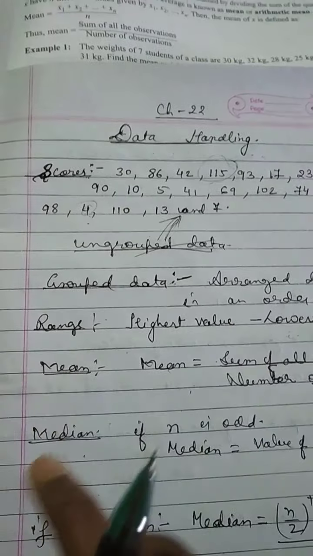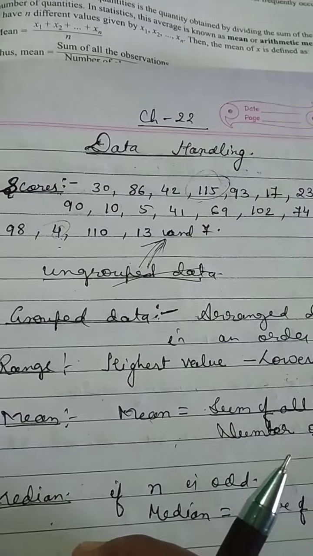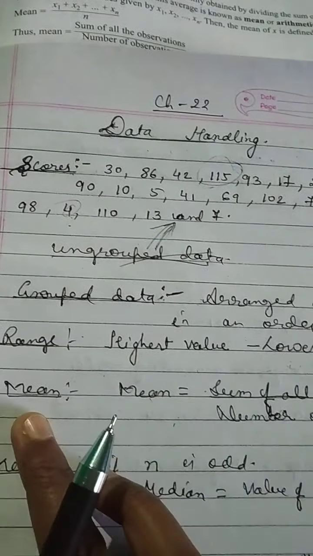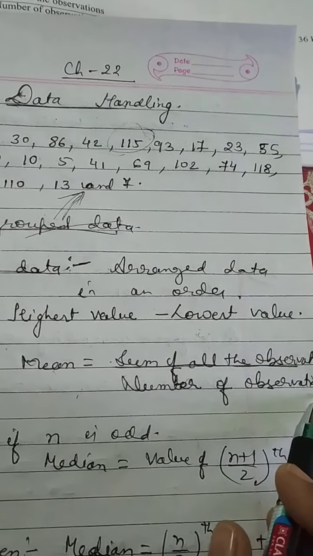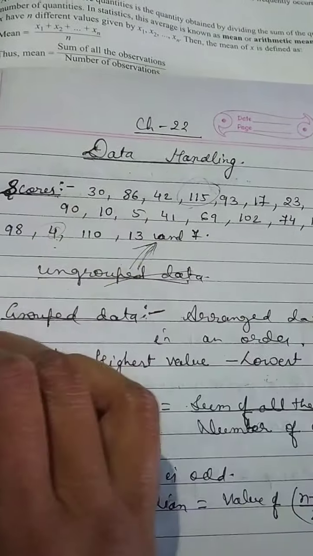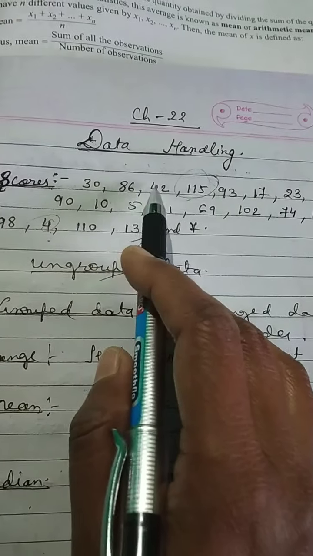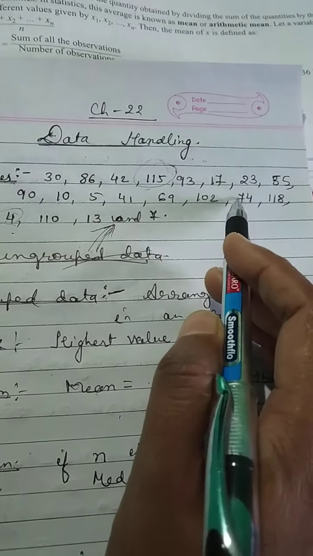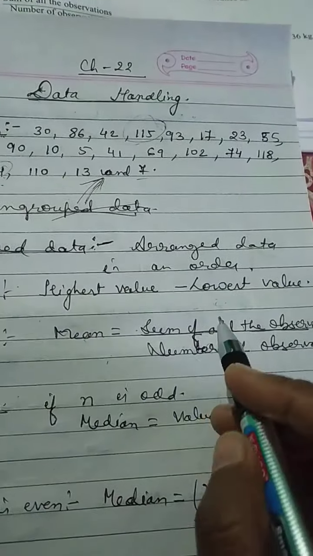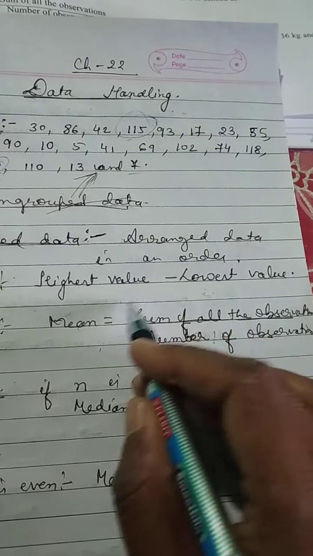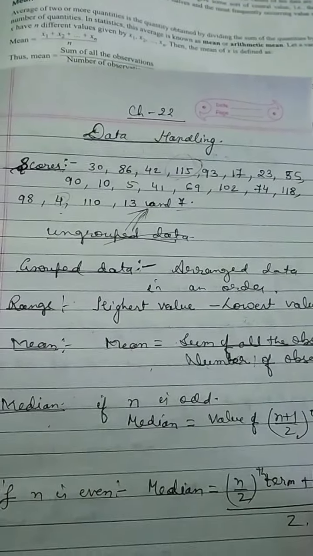So range is this. Now what is mean? Mean or arithmetic mean, or you can say average value also. What is arithmetic mean? It is just the sum of all the observations divided by the number of observations. Means how many numbers are there? 1, 2, 3, 4, 5, 6, 7, 8, 9, 10, 11, 12, 13, 14, 15, 16, 17, 18, 19, 20 and 21. So 21 is the number of observations, and above we will write the sum of all the observations. We will add up all these numbers to find the mean.